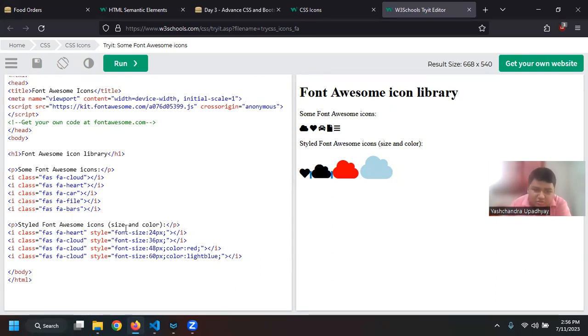So basically you can also change the styling. You can see we are using style, that is the inline editor, right? And then you can say font size, and then 24 pixel for this one, 36 for this one, 48 for this one, and 60 for this particular one.